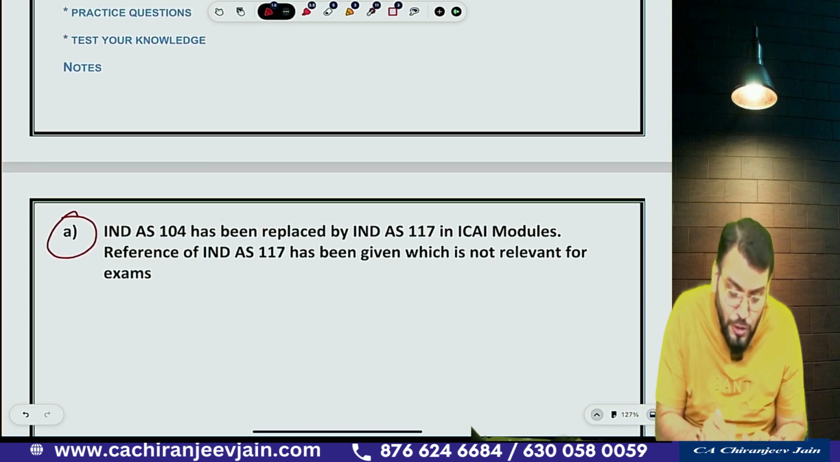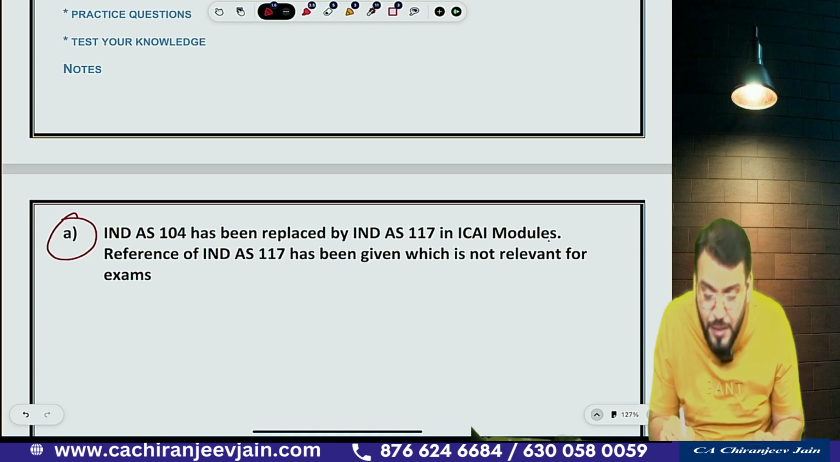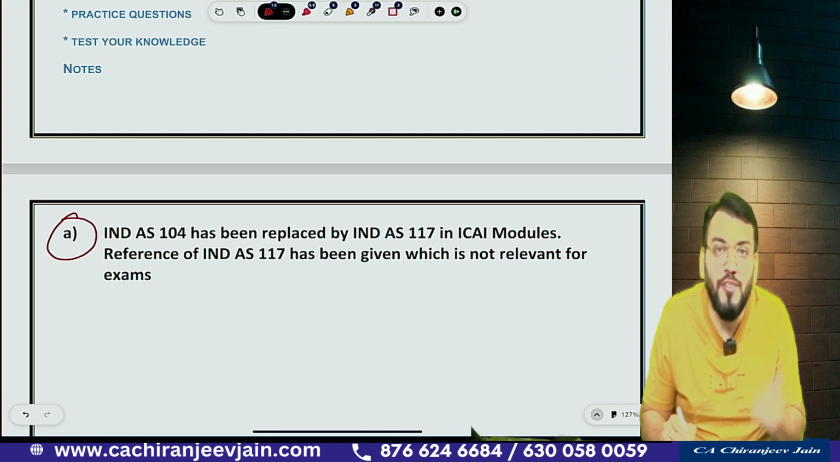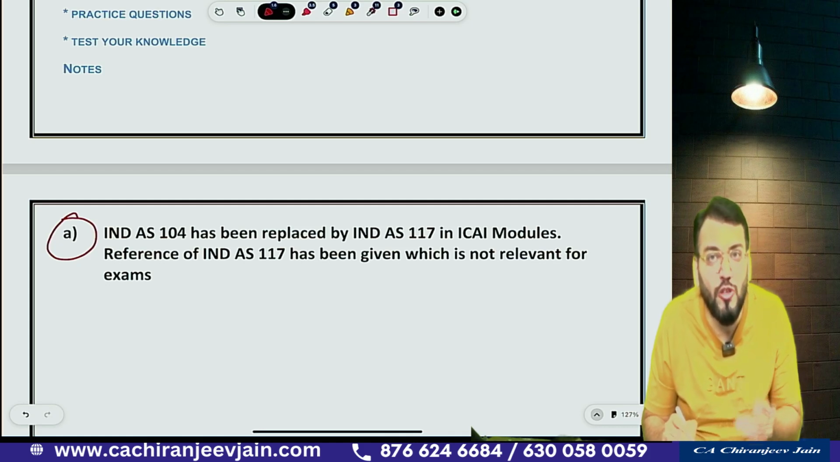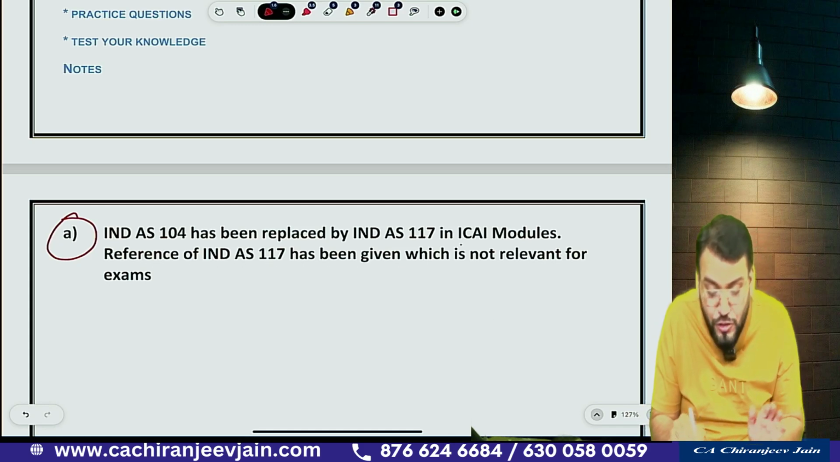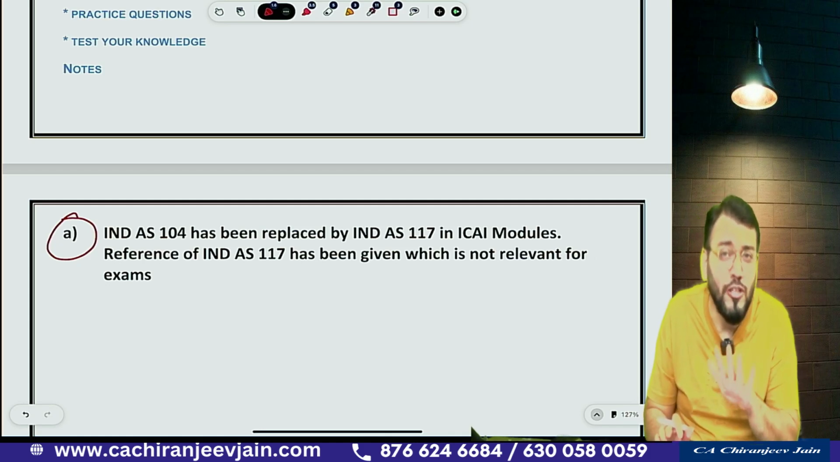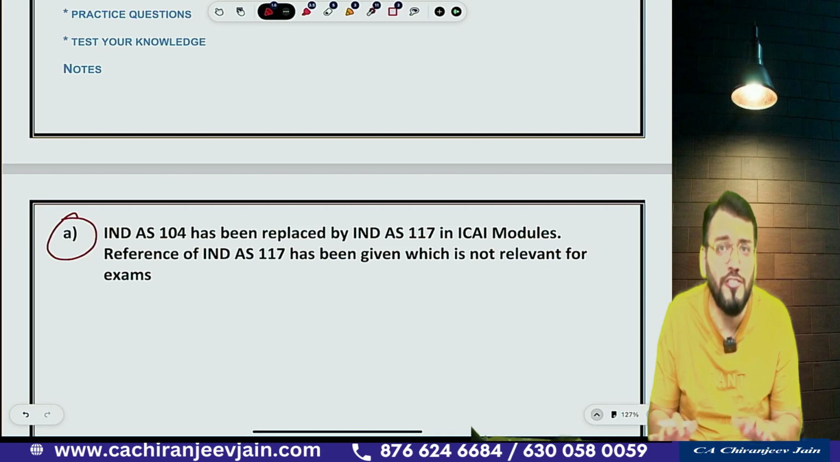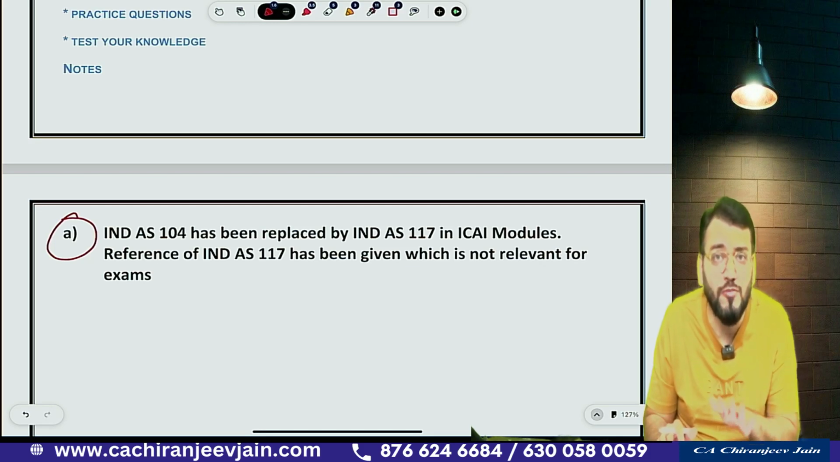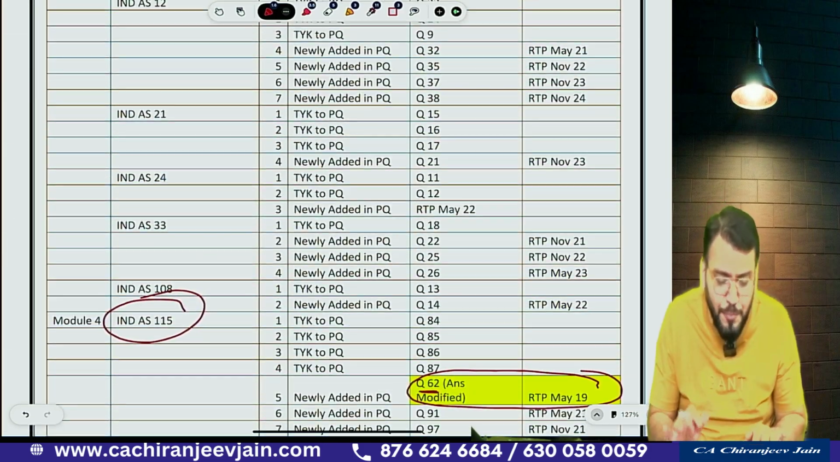Got this point? So one note I have given that Ind AS 104 has been replaced by Ind AS 117 in the ICAI module. So you also change it. Wherever in my Ind AS Saaransh book you have Ind AS 104, replace Ind AS 104 with Ind AS 117, correct? Reference of Ind AS 117 has been given, which is not relevant from examination point of view. So that para is not at all relevant. Don't give any importance to that para because Ind AS 117 is not in our syllabus. They will never ask any question of Ind AS 117 in our exam. Got this point? I hope this will help you a lot, correct?